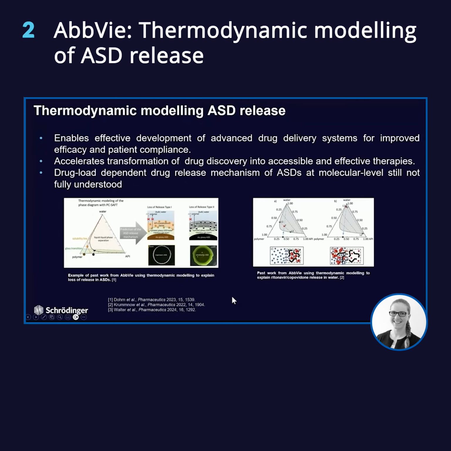There, what can happen is that at a certain high drug load, crystallization-induced loss of release happens. This means the API is supersaturated and crystallizes very rapidly directly at the interface between ASD and water. This affects the release negatively because when this happens, the API cannot erode in the amorphous state anymore into the media. And loss of release mechanism 2 is the one when we have, for instance, a slow crystallizer,